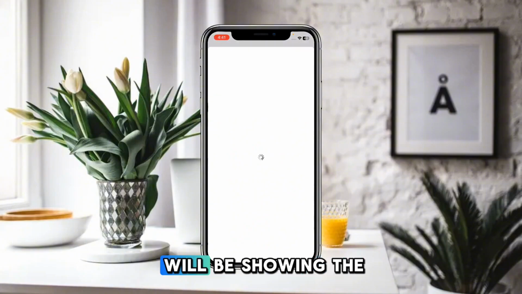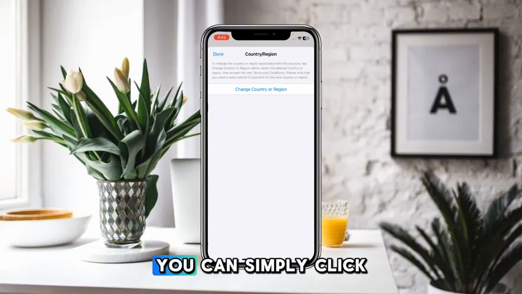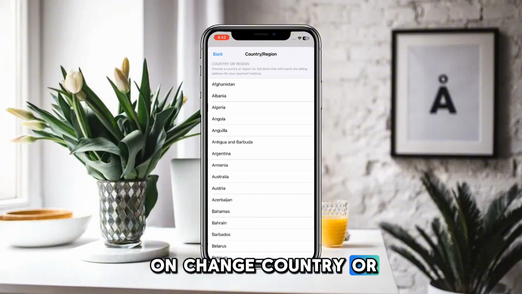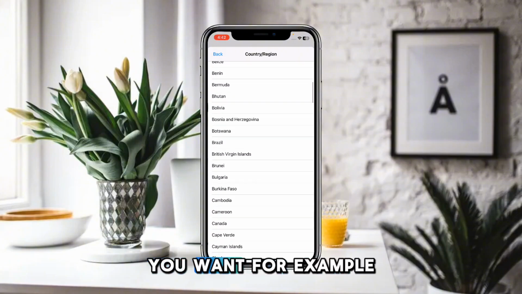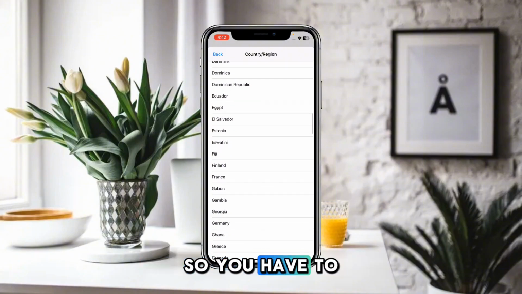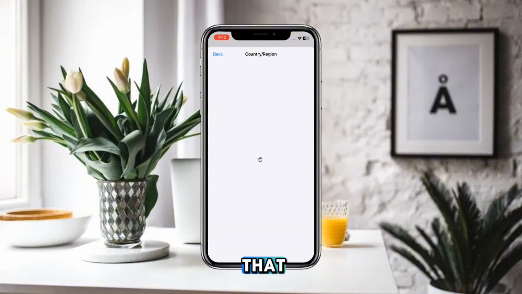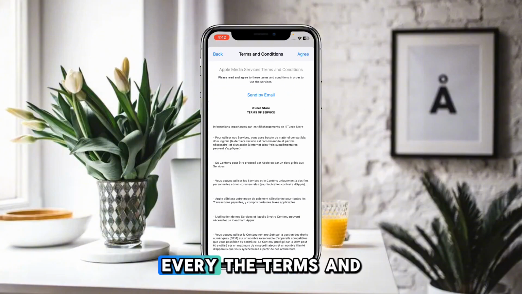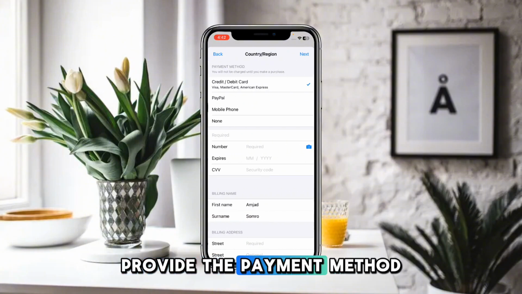After that, you will be shown the menu related to the App Store. Here you can simply click on Change Country or Region. Here, simply select the country you want. For example, here you want to change your country to France, so simply select that. Here you have to simply agree to the terms and conditions. And after that, you have to provide the payment method.